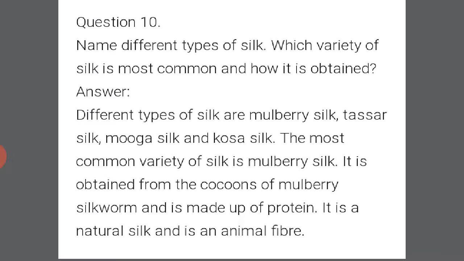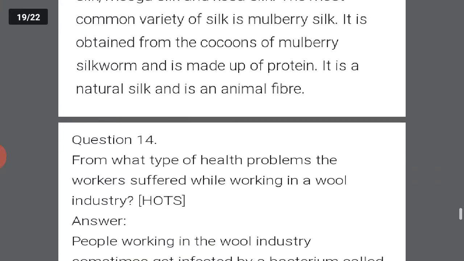Now, name different types of silk. Which variety of silk is most common and how is it obtained? Different types of silk we all know: mulberry silk, tassar silk, muga silk, kosa silk. The most common variety of silk is mulberry silk. It is obtained from the cocoons of the mulberry silkworm and is made up of protein. It is a natural silk and is an animal fiber also.